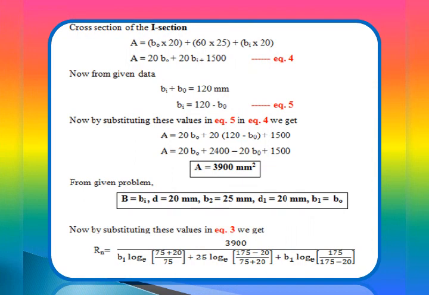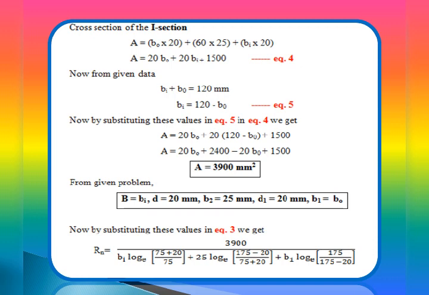Now, from the given problem and table 10.1 on page 164, we compare the values. Capital B is equal to small Bi, D is equal to 20 mm, B2 is equal to 25 mm, D1 is equal to 20 mm, and B1 is equal to B naught.